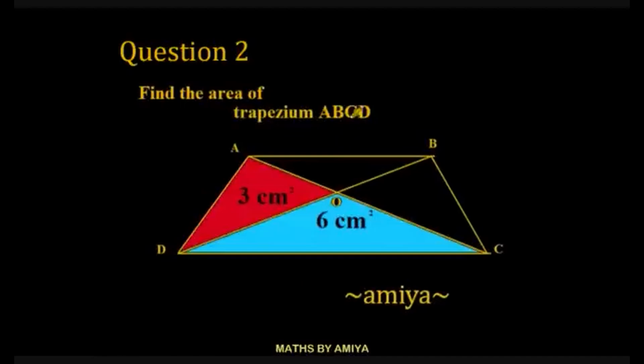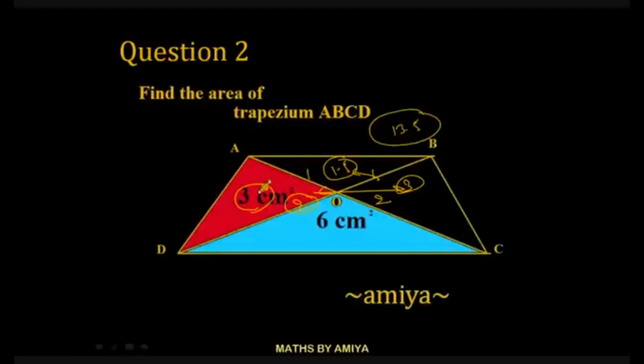Question number 2, find the area of trapezium. We have area ratio, that is 3:6, so we can say this side should be 1:2 ratio, this side should be 1:2 ratio. If 2 is 3, then this line should be 3 because the line should be the same. If we work on these triangles, for the 2 area is 3, for the 1 area should be 1.5, that is total is 6, 6, 6 is 12 and 13.5.